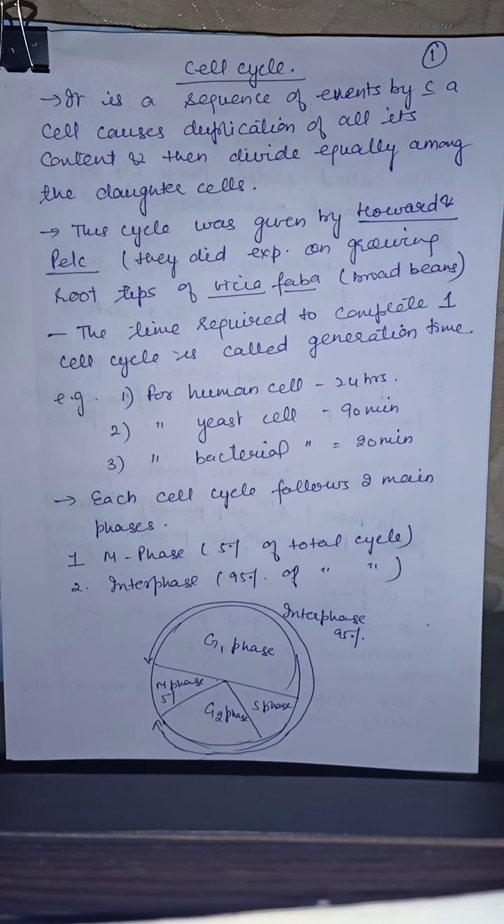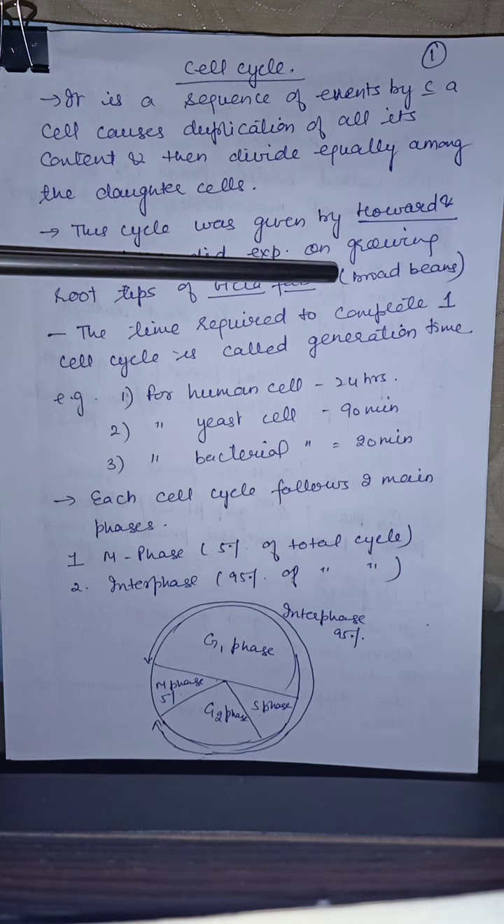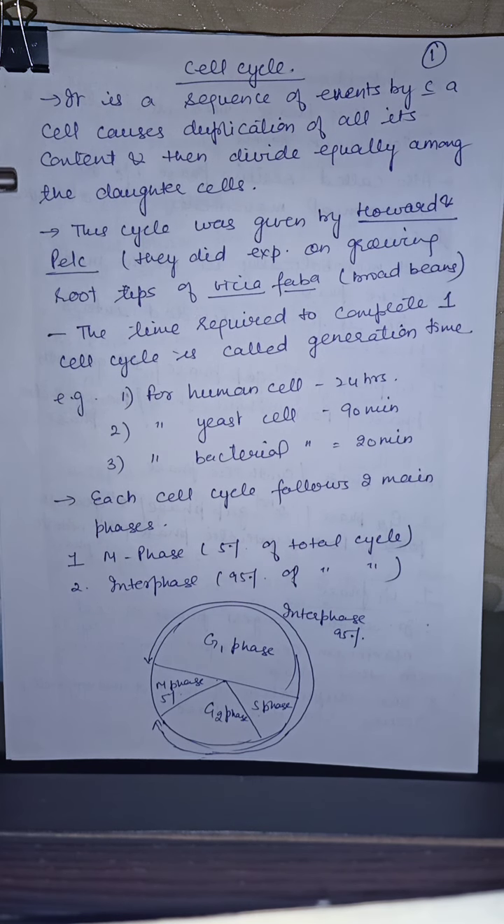So in cell cycle, all the content of the cell are duplicated and then equally divided among the daughter cells. This cycle was given by Howard and Pelc, and they did experiments on growing root tips of Vicia faba, that is broad beans. So one cell divides into two.